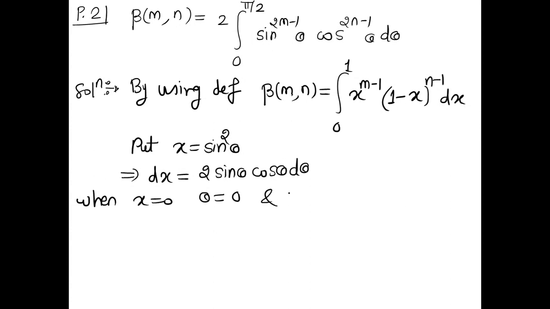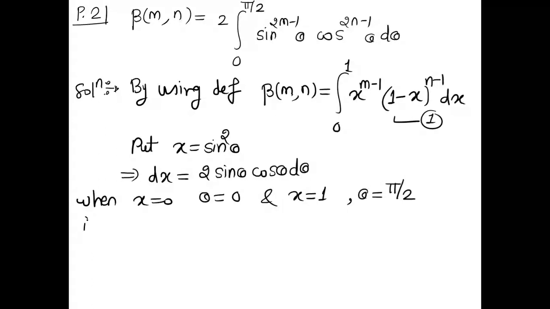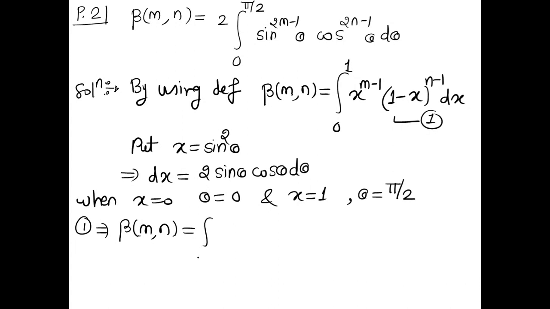And when x is 1, the upper limit, we get sine square theta is 1, which means sine theta is 1, and the sine function is 1 at the angle pi by 2. So in this way, we get the new limits. Therefore, using all these substitutions, what do we have? We have beta of mn is equal to the integral with new limits 0 to pi by 2,